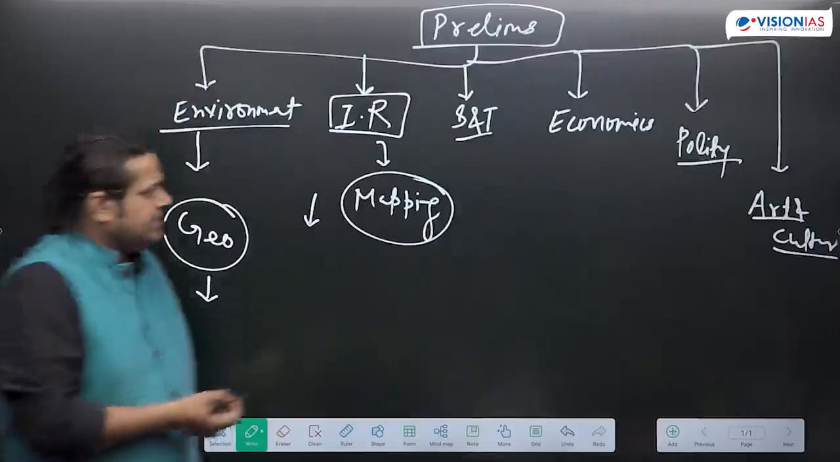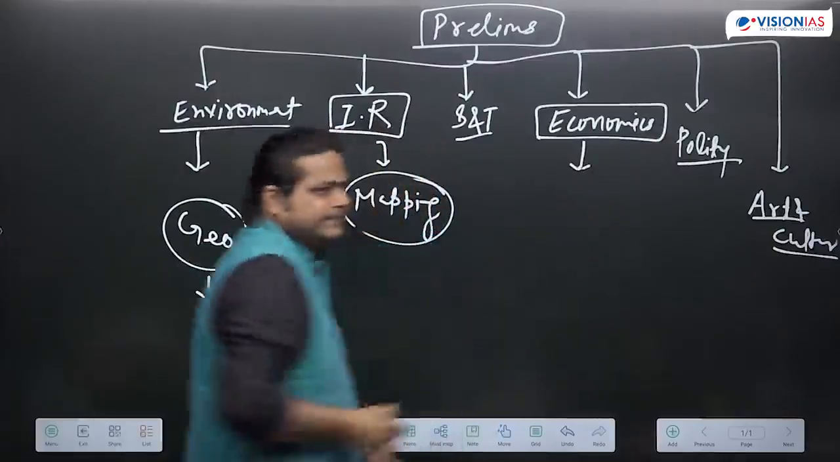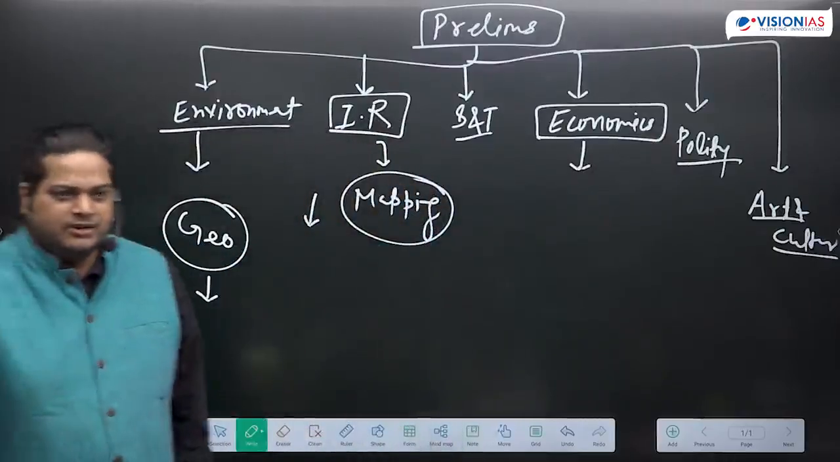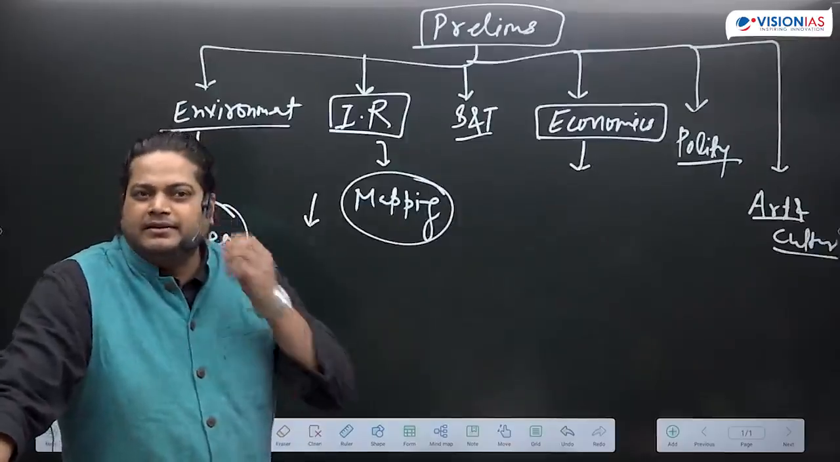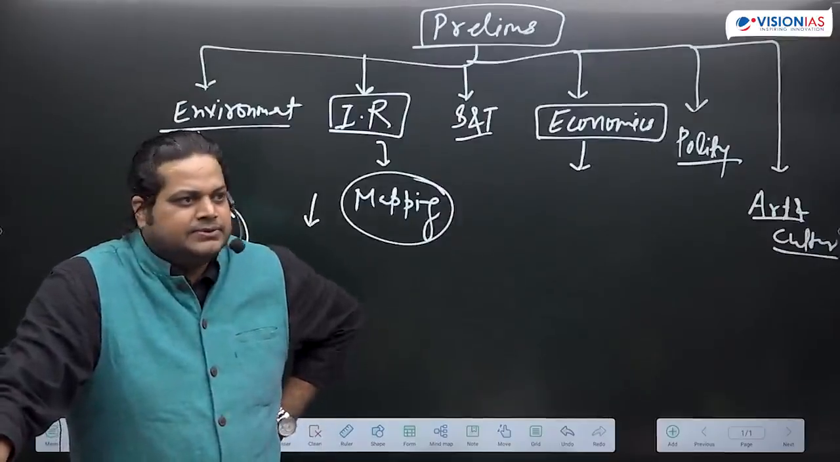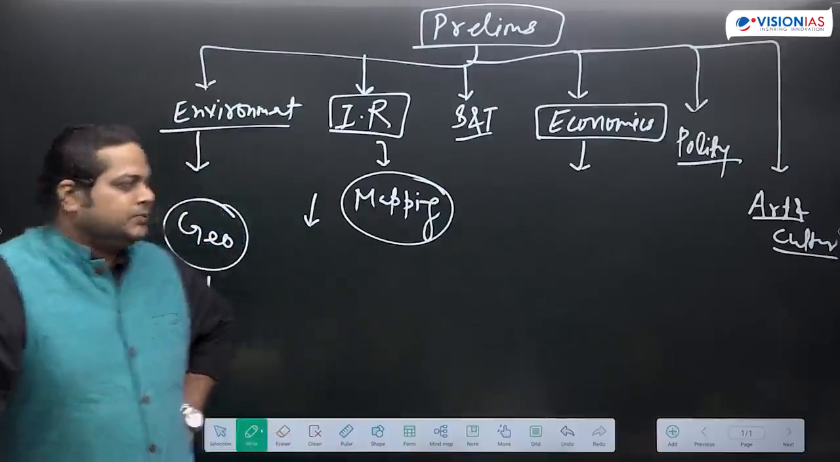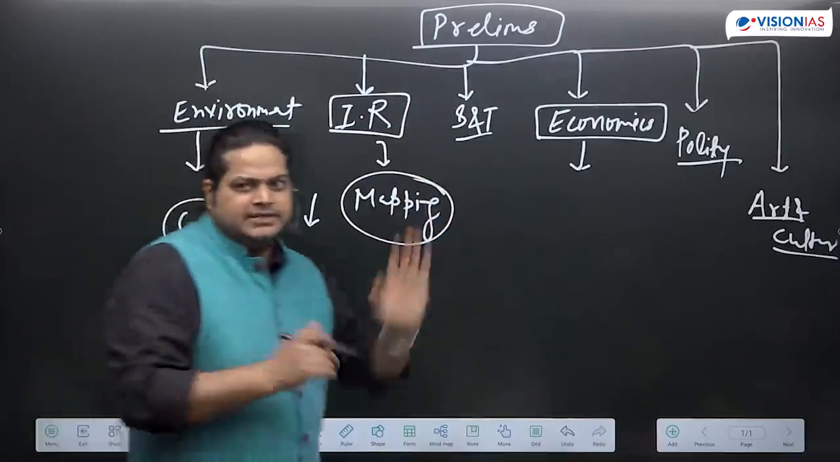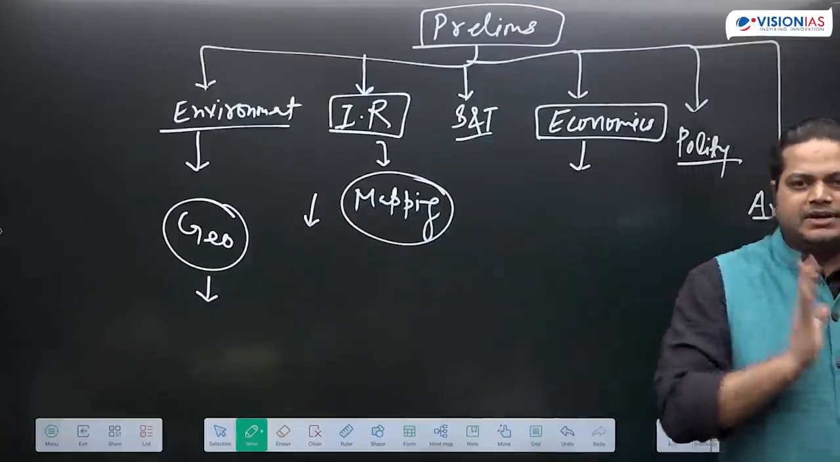From economy, what kind of questions can they ask? Policies, projects, like financial inclusion. Agriculture related they can ask questions. Yes. So these are basically the set of topics from which we can get questions from current affairs.